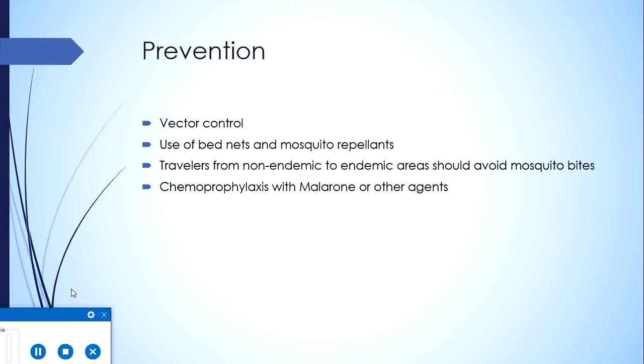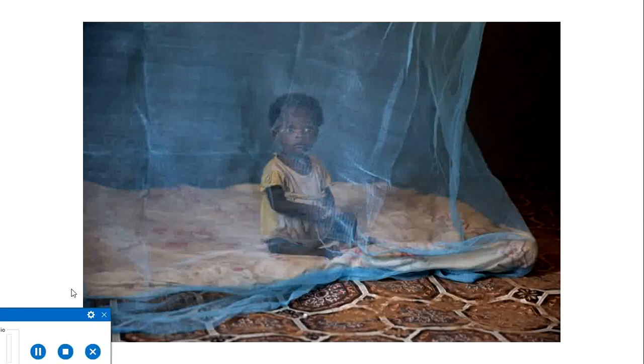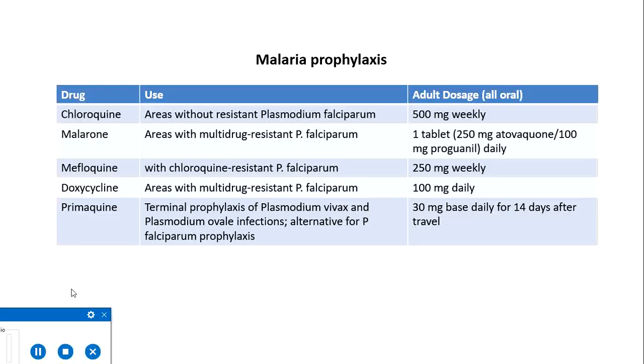Travelers from non-endemic areas to endemic areas should always avoid mosquito bites and should take chemoprophylaxis as long as they are at risk of developing infection, because in these non-immune people, usually the disease is very serious. These are the various means of avoiding mosquito bites, especially mosquito nets.